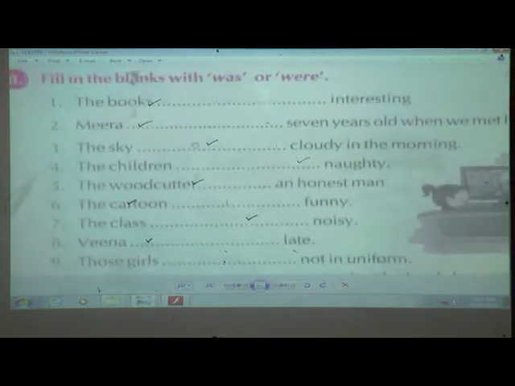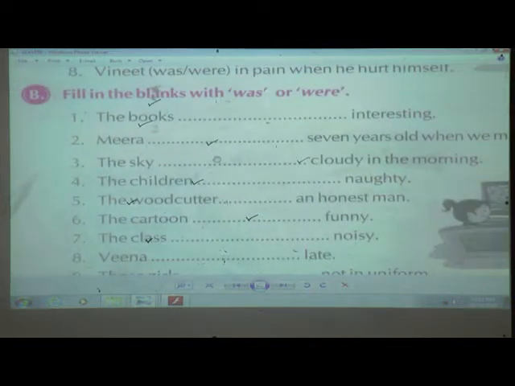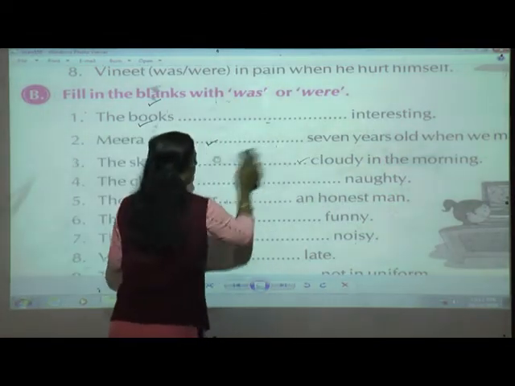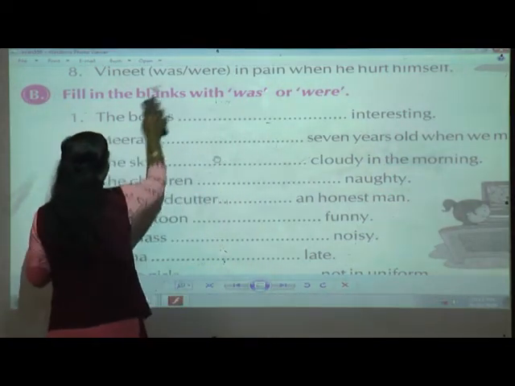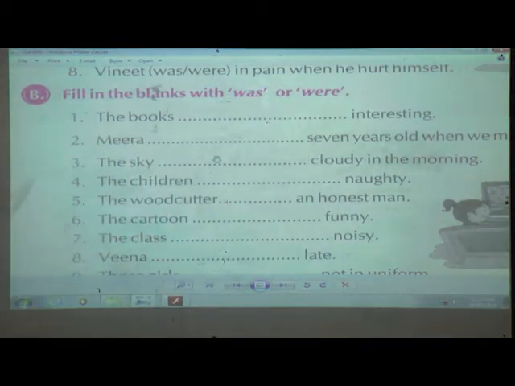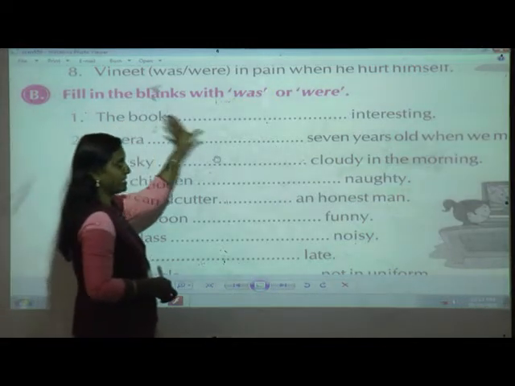Now we are going to do exercise B. I hope that there is no confusion about the usage of was and were. Now, ready students to solve exercise B? What you have to do is fill in the blanks with was or were. You will read the sentence.